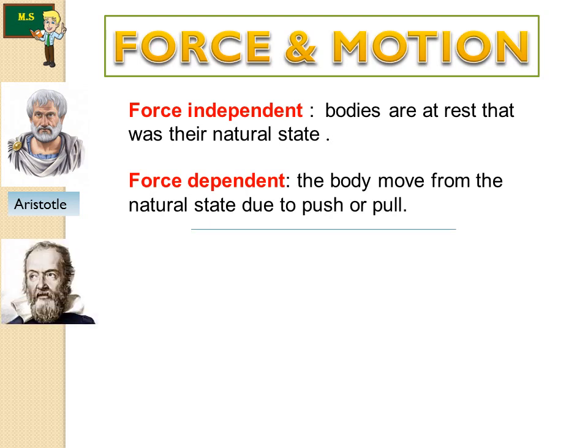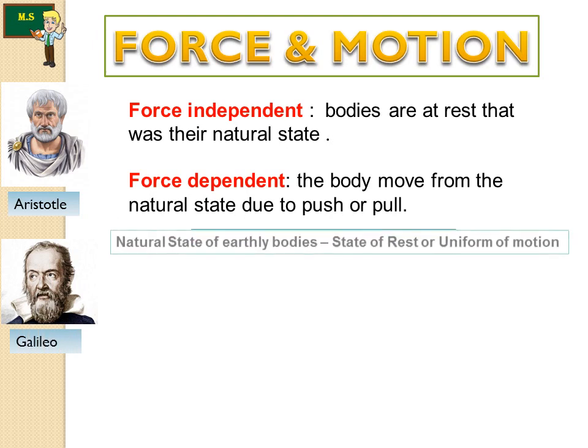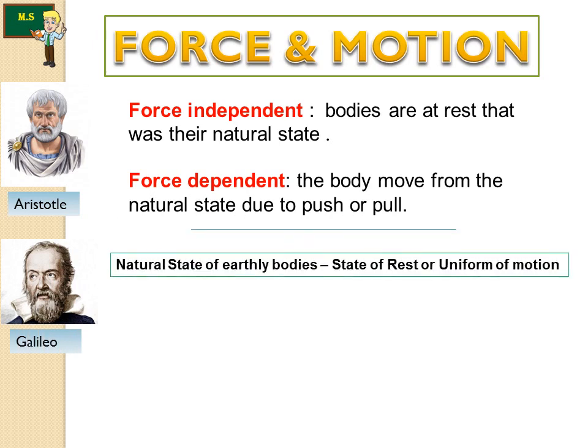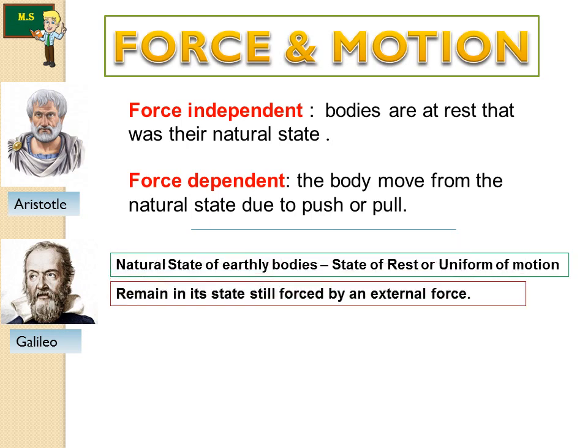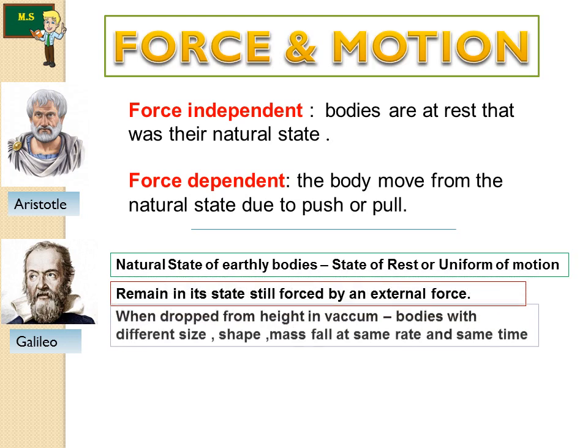Now let me introduce another person. He is also a great scientist, Galileo Galilei. He proposed that the natural state of earthly bodies is a state of rest or state of uniform motion. Second, a body will remain in its state of rest until it is forced by an external force applied on it. Third, when a force is applied on bodies, they resist any change in their state. This property of bodies is called inertia.